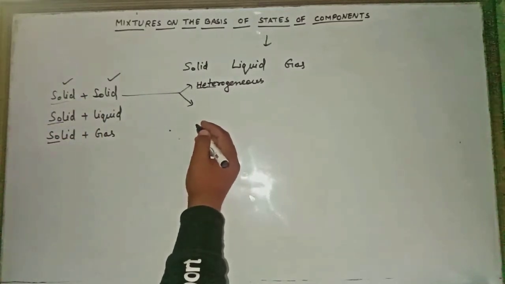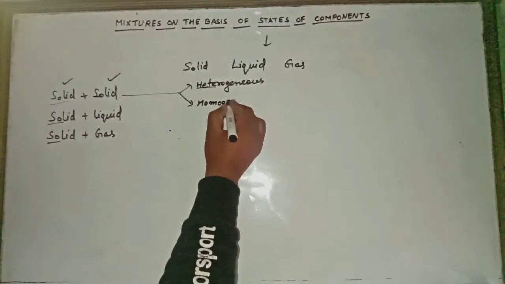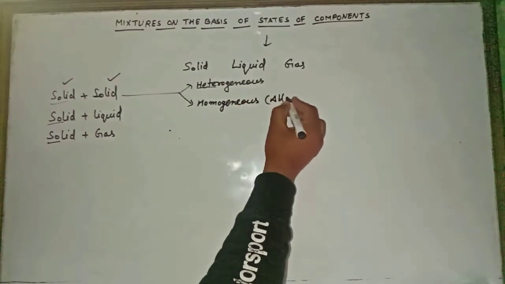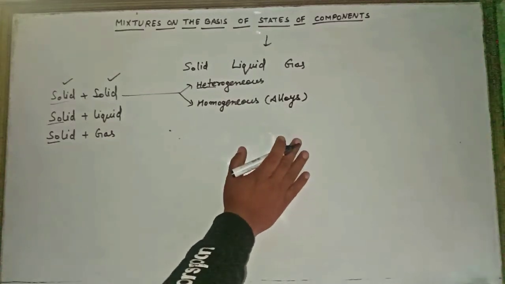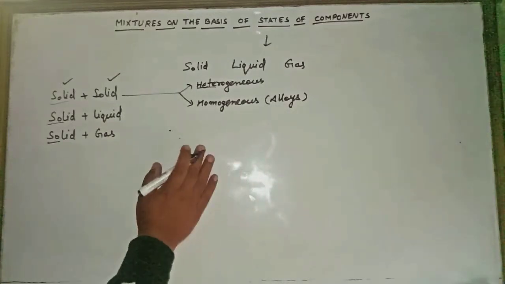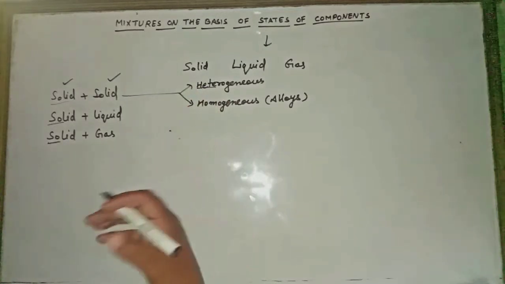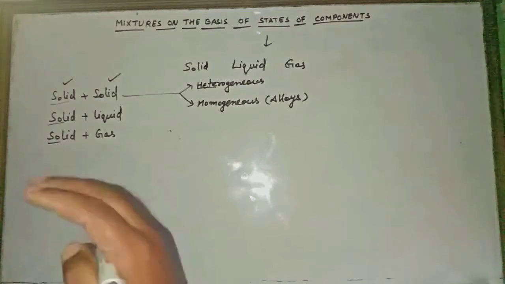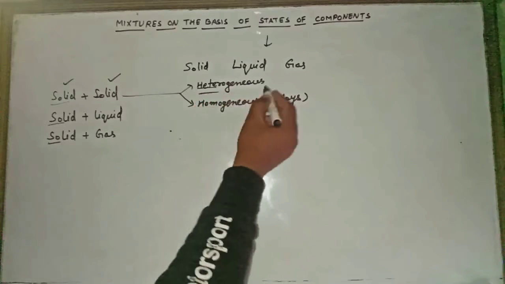Or in the same way, if two solids are mixed together, they also can form a homogeneous mixture, which will be all the alloys. Alloys are a homogeneous mixture of solid and solid. In case of heterogeneous, you can take sand and sugar, or sand and salt, like this. All these will be heterogeneous.